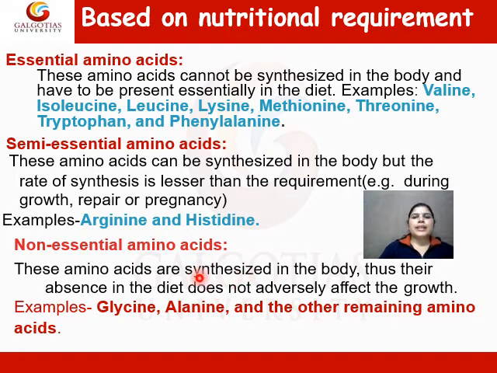The third category is non-essential amino acids. These amino acids are synthesized in the body, thus their absence in the diet does not have an adverse effect on our body. Examples of this category are glycine, alanine, and the rest of the amino acids.